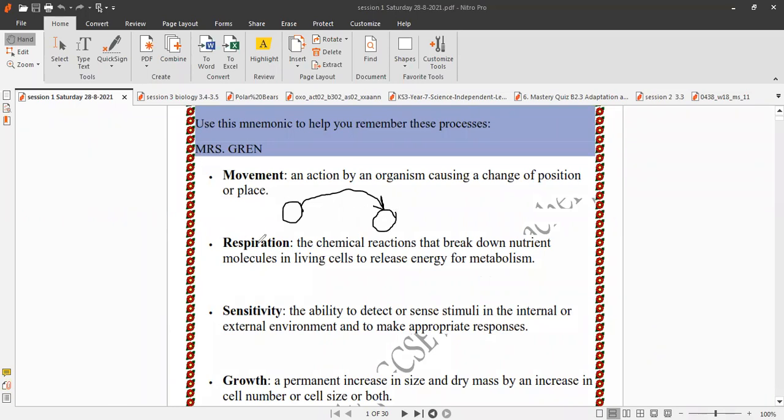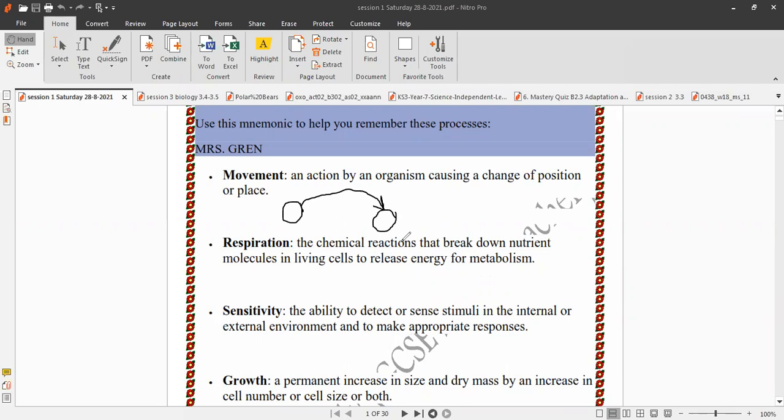Number 2, respiration. All living organisms can respire. Respiration means chemical reactions that break down nutrients like glucose in living cells to release energy. We need energy for metabolism inside cells. Respiration, chemical reactions that break down nutrient molecules such as glucose in living cells to release energy for metabolism.